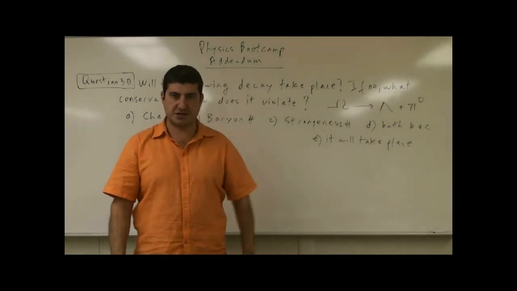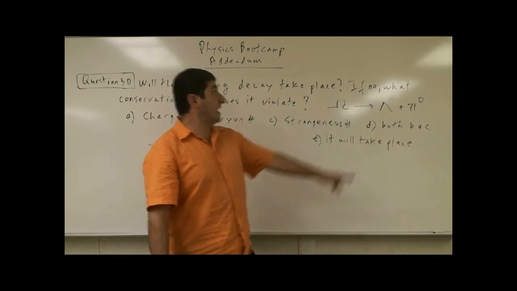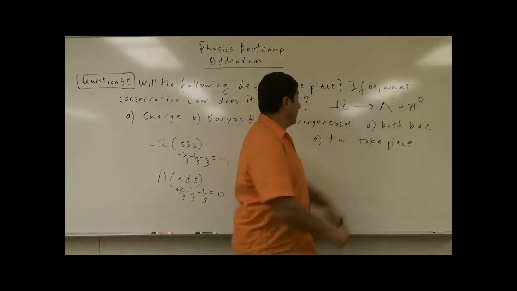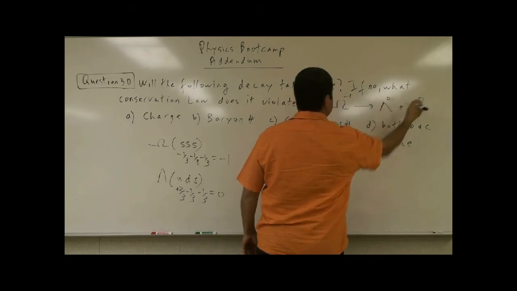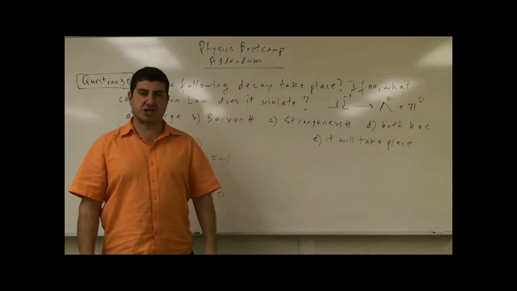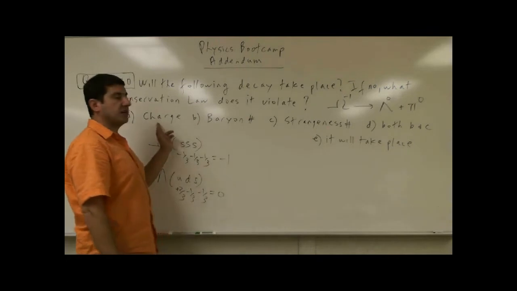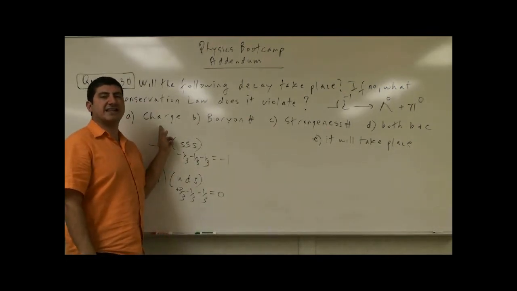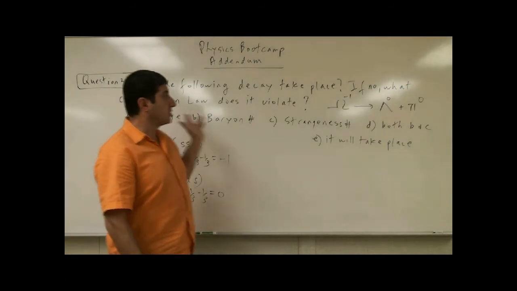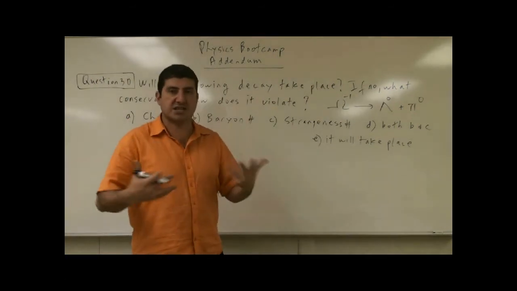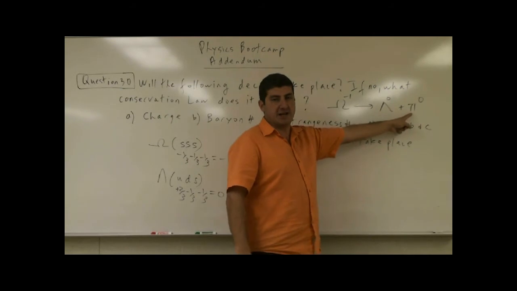If they had put the 0, then we would have known this is -1, 0, 0, then charge would not be conserved. And therefore we would say the decay is not allowed. Charge is not conserved. Okay? So the problem has to at least give you the charge of the pion, right?